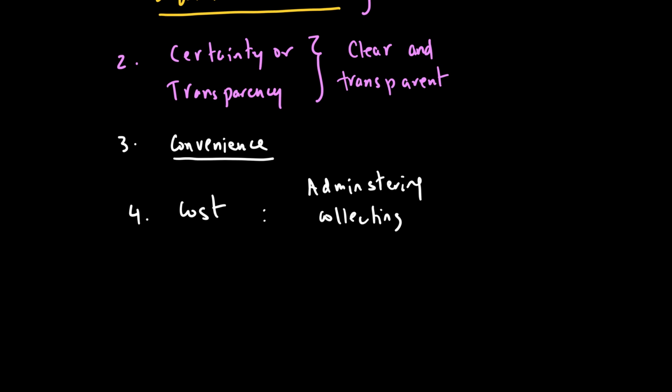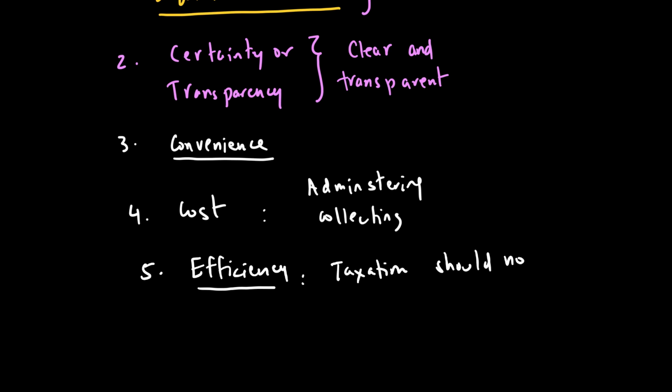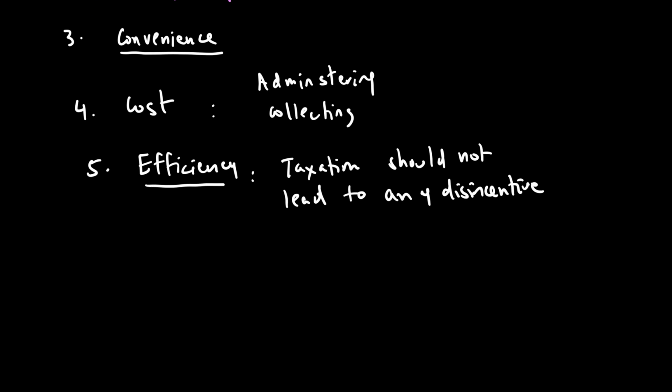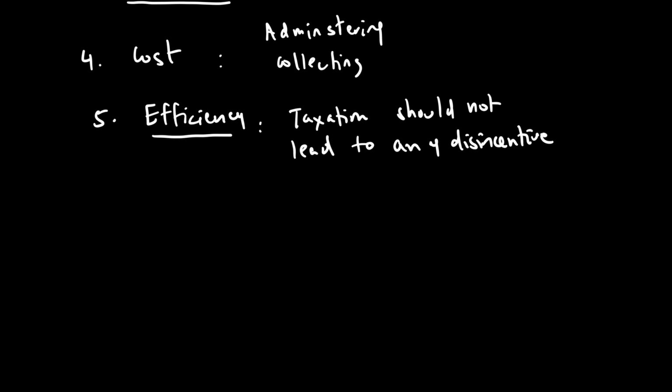The last one when we talk about canons of taxation has to do with efficiency. Efficiency is simply the idea that taxation should not lead to any disincentives. We've been talking about how taxation can result in a disincentive effect, because if the tax is too high, I may decide not to work. That's why we need to make sure that it should not be so high or so progressive that it ends up causing people to not work.